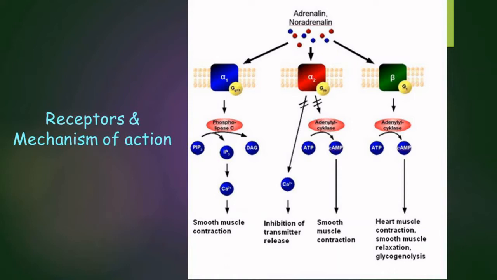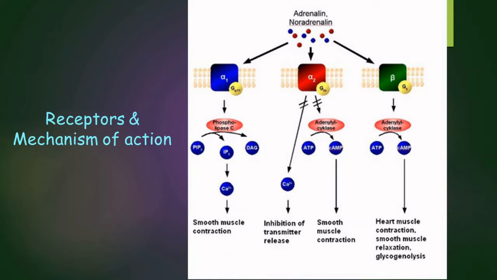And the second type of receptor, that is the alpha 2 adrenergic receptors, inhibit two different systems, where it's an inhibitory G protein coupled receptor. It inhibits the adenylate cyclase so that the cyclic AMP is not produced, and there is no smooth muscle contraction that happens. And second, it does not allow the calcium concentration to increase, so there is inhibition of transmitter release.